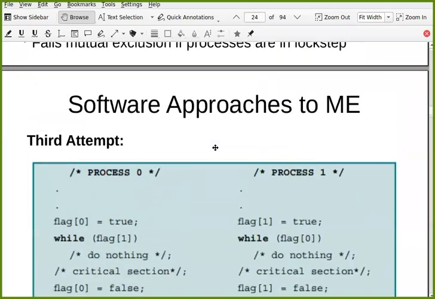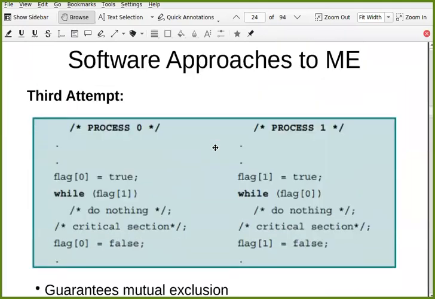Let us see, even in that worst case, one instruction at a time by one process. Let's say process 0 executes first, and it sets its own desire that I want to enter into the critical section by setting this flag equal to true. And it gets switched, and process 1 comes. It is also saying that I want to enter into the critical section.